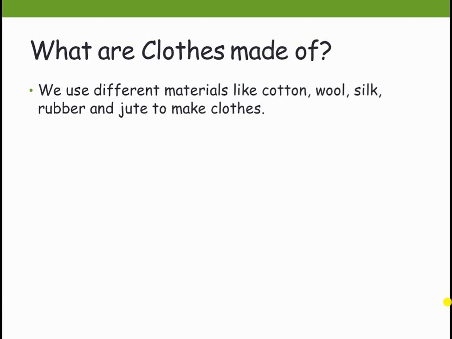What are clothes made of? We use different materials like cotton, wool, silk, rubber and jute to make clothes. During the summer we wear cotton dresses, and during the monsoon or the winter we wear woolen things, like the sweater and the raincoat. Have you ever wondered how they make these kinds of clothes?